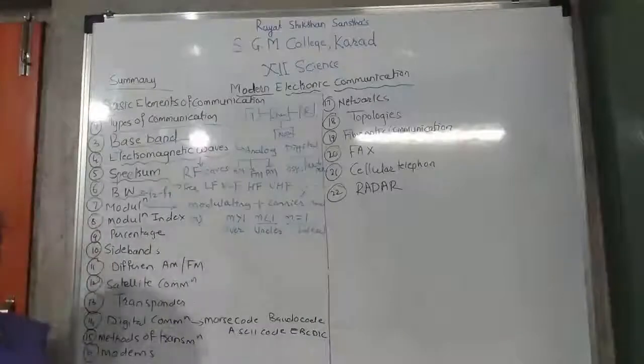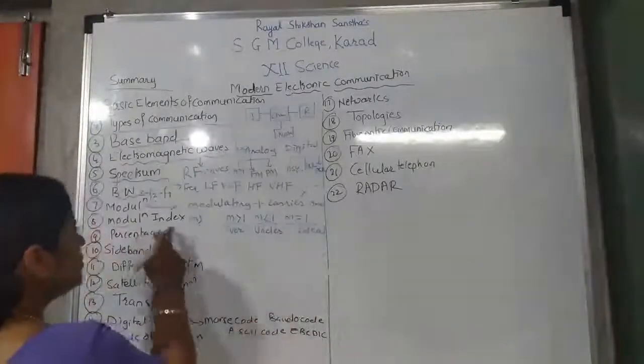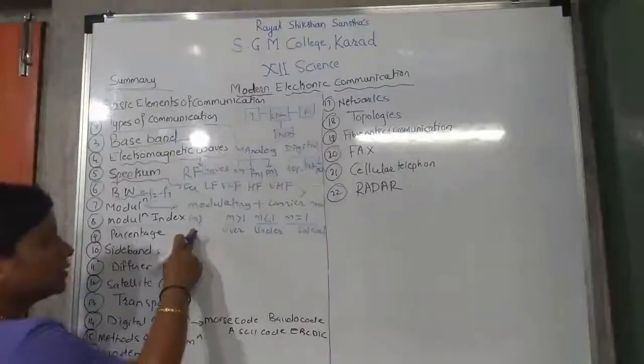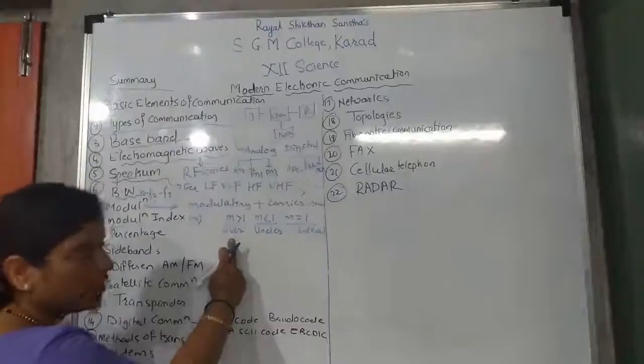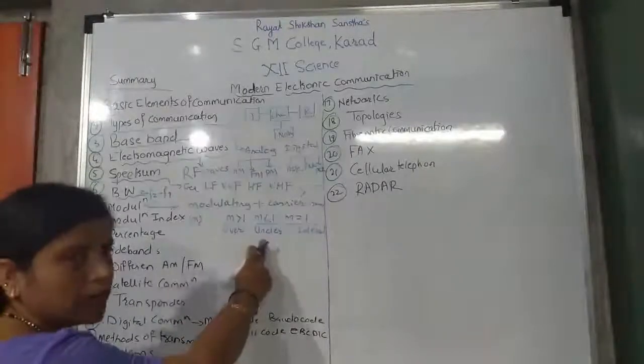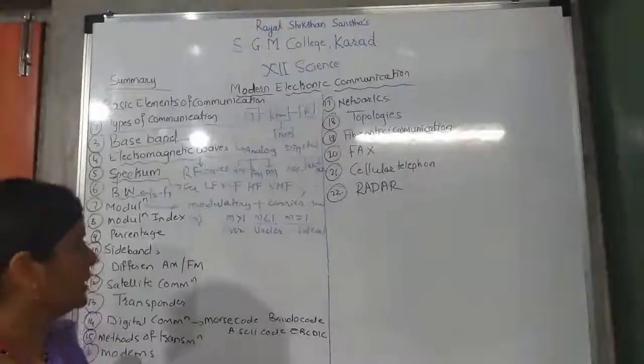And if m is equal to 1, it is called the ideal modulation. Ideal condition of modulation is what? It is m is equal to 1. So modulation index is what? It's indicated by small m. If m is greater than 1, it is over modulation. If m is less than 1, it is under modulation. So m equal to 1 is the ideal modulation.